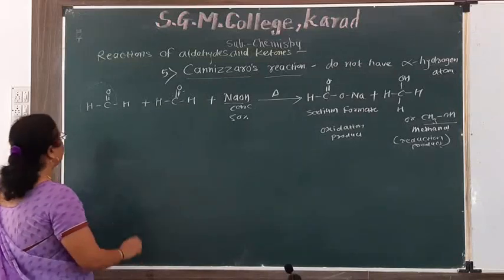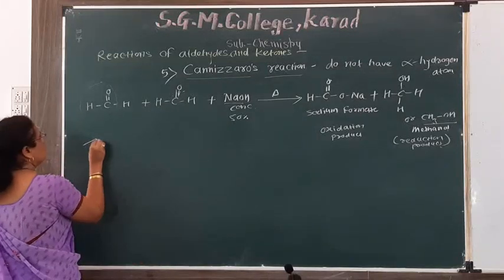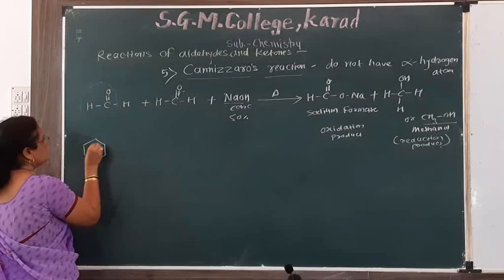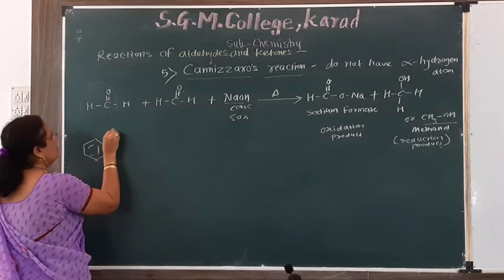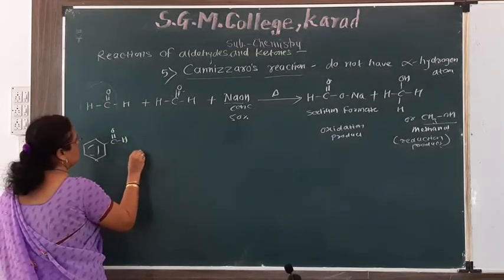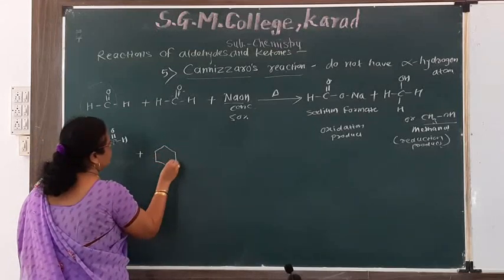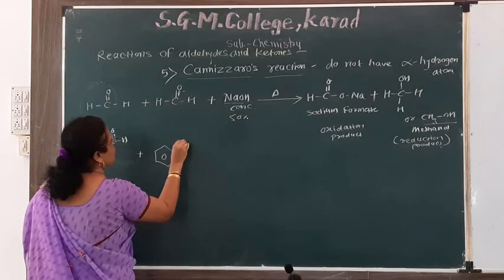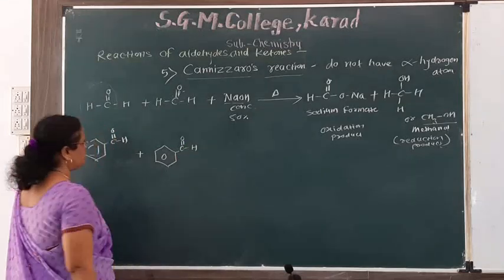If we take benzaldehyde, the formula of benzaldehyde is C double bond OH, plus another molecule of benzaldehyde, C double bond OH.